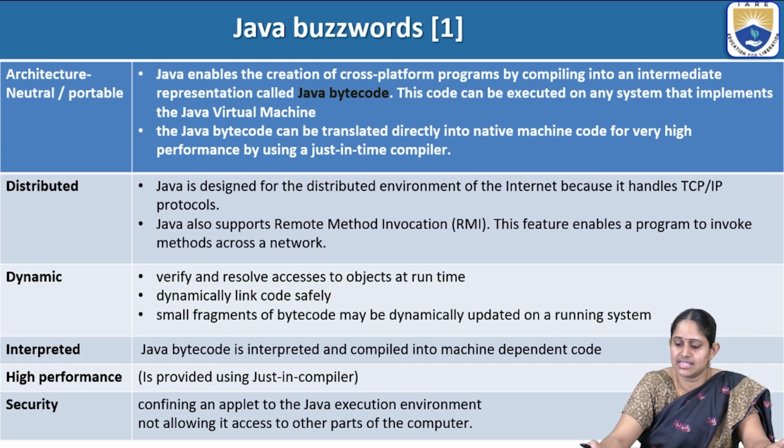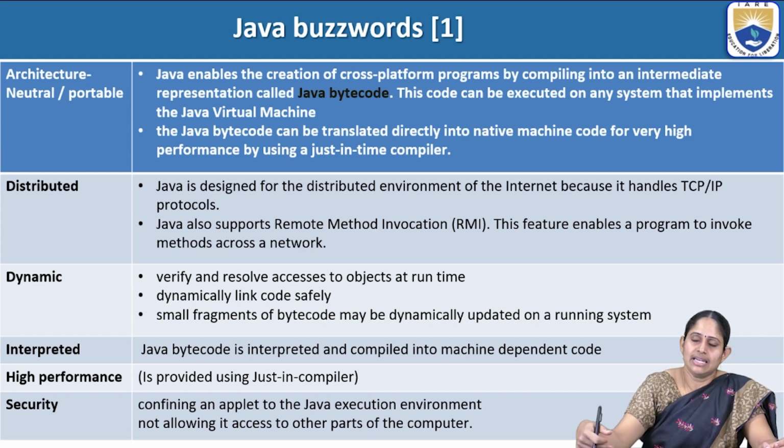So let's say we have JDK installed on a Mac, on a Windows OS, or on Linux. When JDKs are installed, they will have JVMs in them.